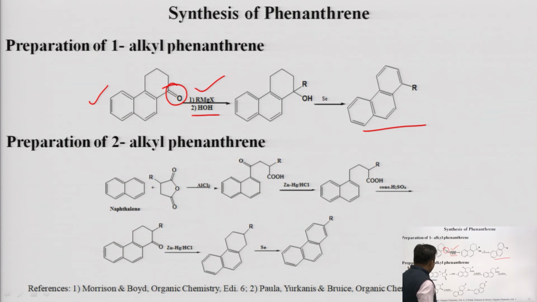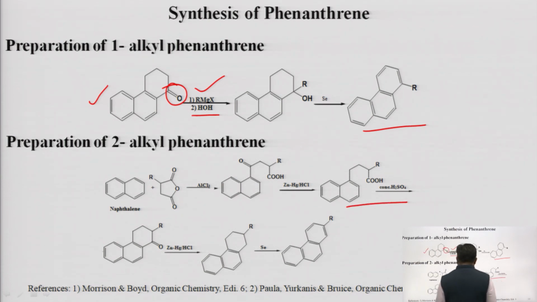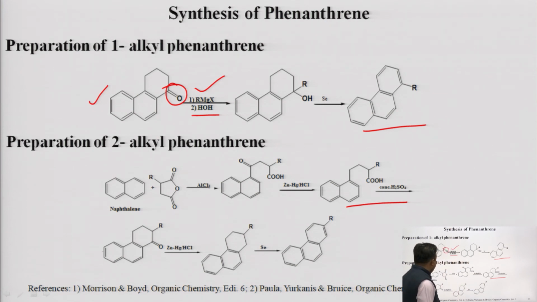The next method also involves some steps of the Haworth synthesis, as you can see there. Cyclization is done, then reduction is done. So what is the difference between the Haworth synthesis and this reaction? We are using alkyl substituted succinic anhydride in that particular reaction.